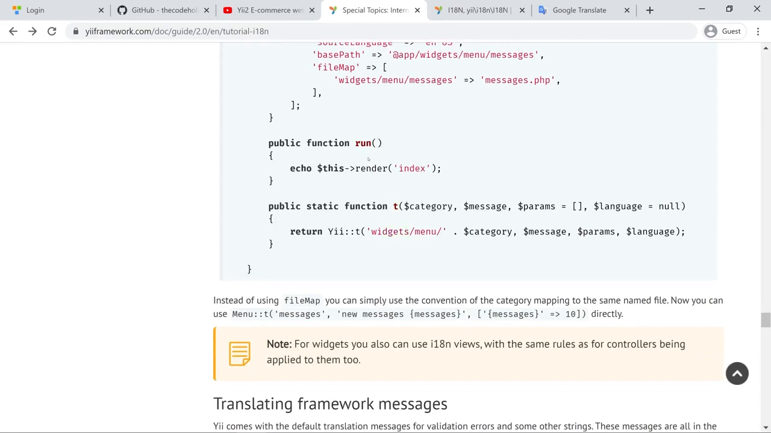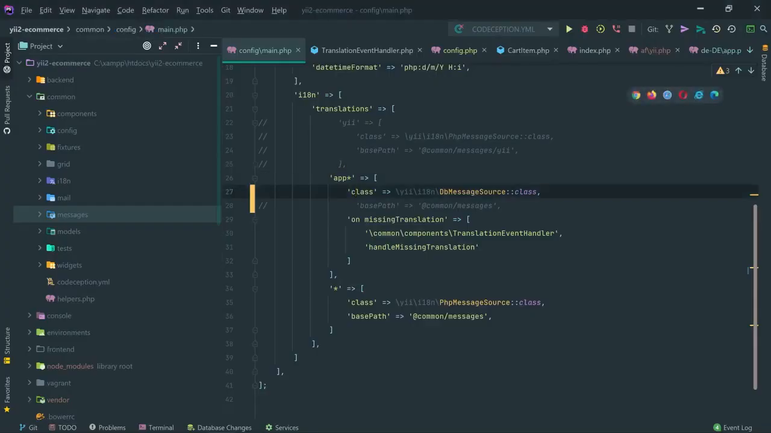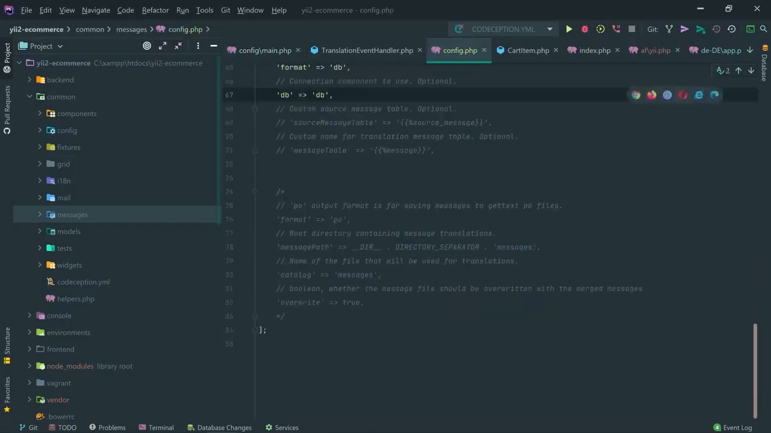Okay, so one last thing I want to show you is translating the view files. I'm going to go back to PHP message source on that, and actually I'm going to commit and push all these things and then show you how you can translate the view files.